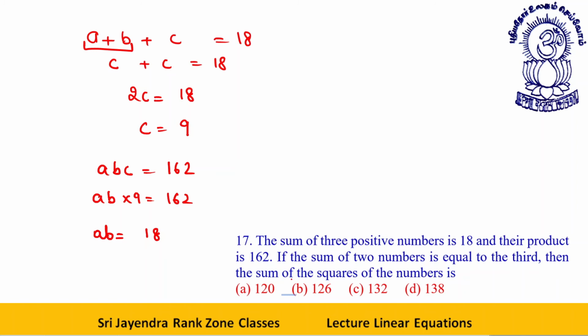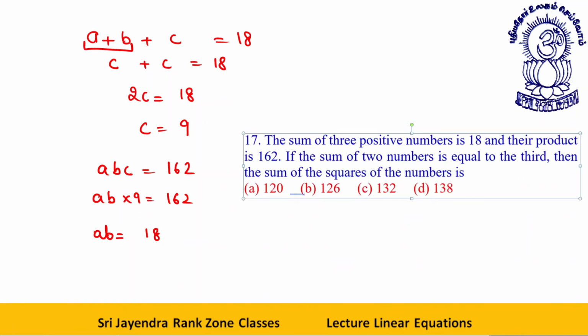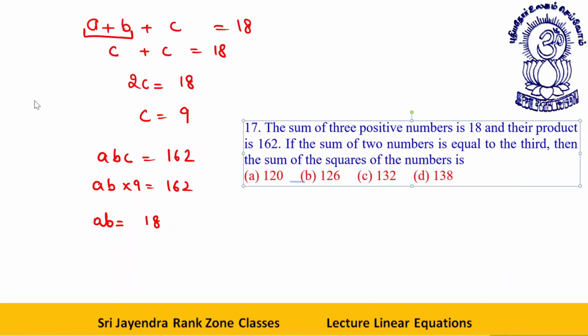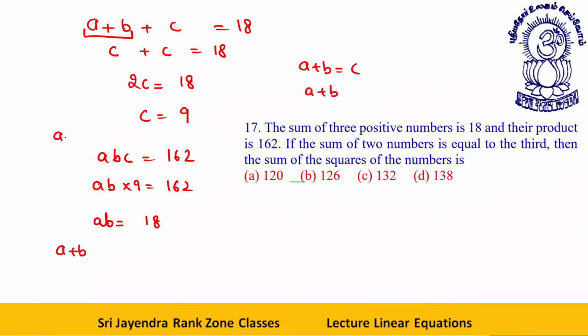Then the sum of the squares of the numbers is, this is genuinely a good question. You will like it. You need to find the sum of squares of the numbers. Look, you are given A plus B is equal to C, that is A plus B is equal to C is equal to 9.